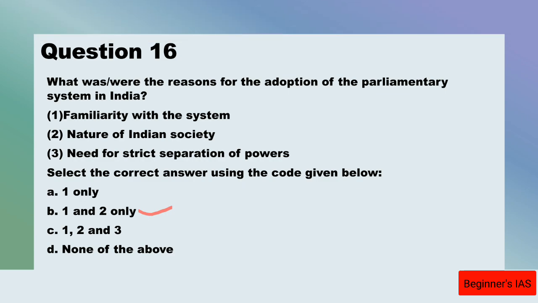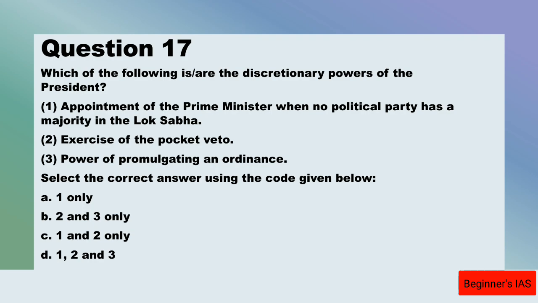So let us move on with question number 17. Which of the following is or are the discretionary powers of the president? Appointment of the prime minister when no political party has the majority in the Lok Sabha, exercise of the pocket veto, and power of promulgating an ordinance.